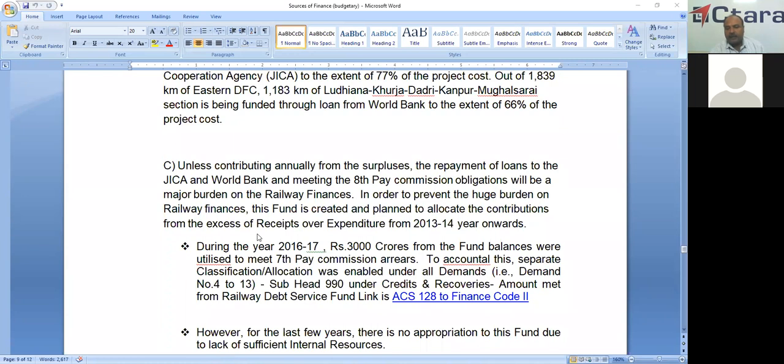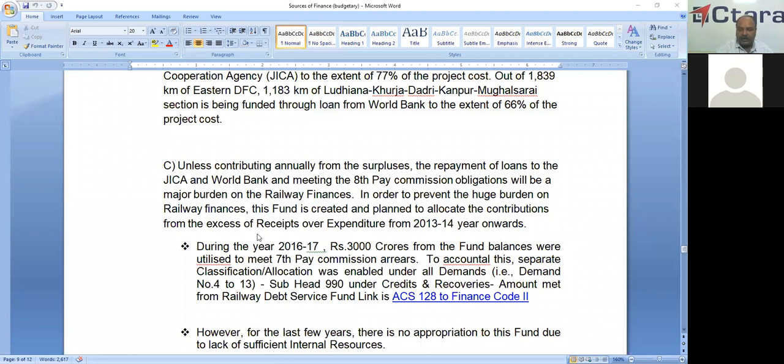and meeting the 8th pay commission, that is in coming days, will be a major burden on the railway finances. So in order to prevent the huge burden on the railway finance at one time, this fund is created and planned to allocate the contributions from the excess of receipts over expenditure from the 2013-14 year onwards. But due to not clear, this fund contribution is almost nil.